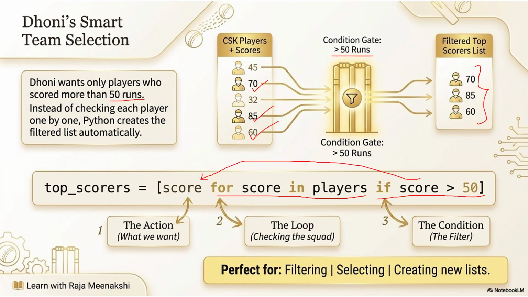This comprehension has many methods of writing. You should be familiar with where to write the if statement and where to give the resultant. See here, this is the action, what we want. This is the loop, checking the squad, and this is the condition filter. So when we have to use comprehension, for filtering, for selecting, for creating new lists, in all those cases, we can go with comprehension.